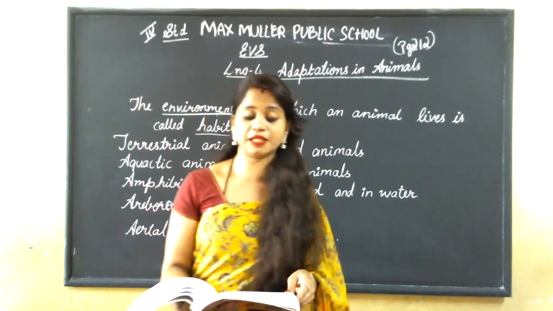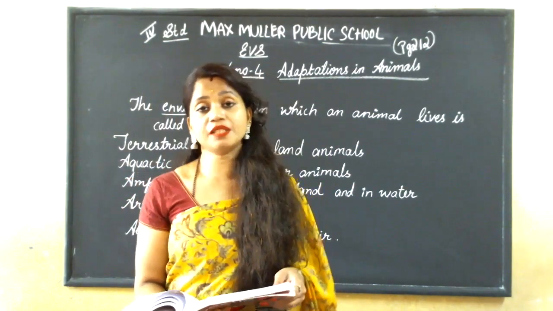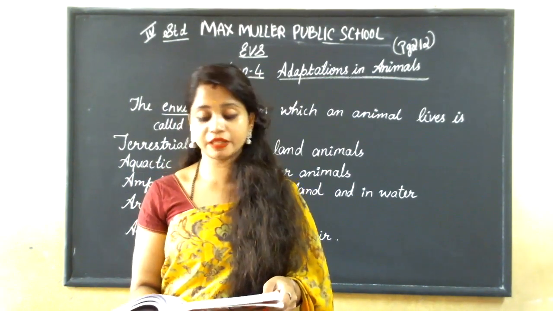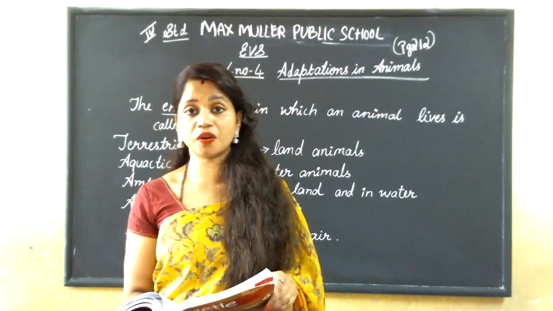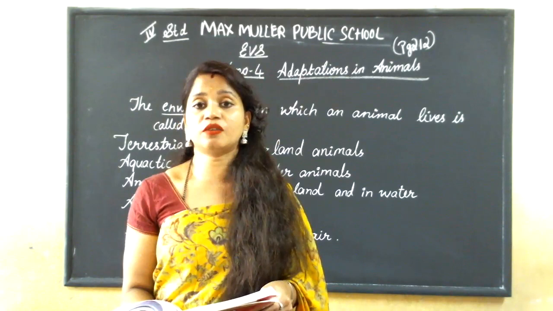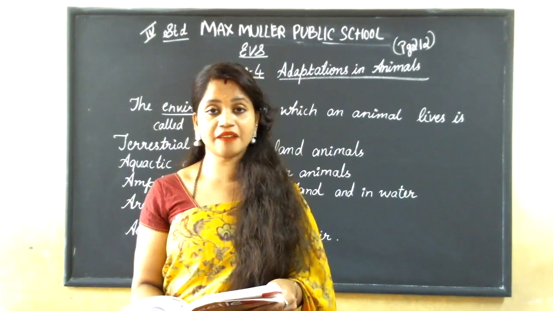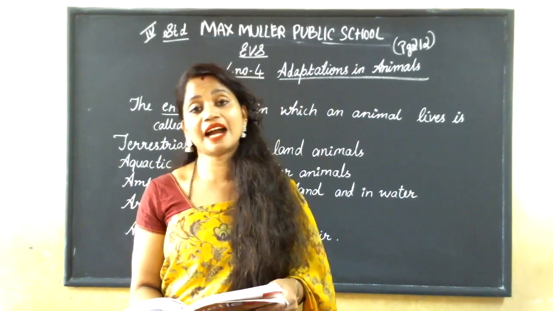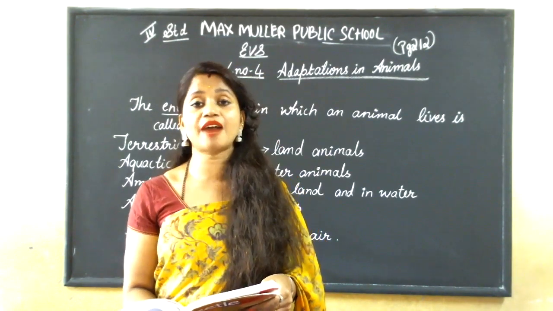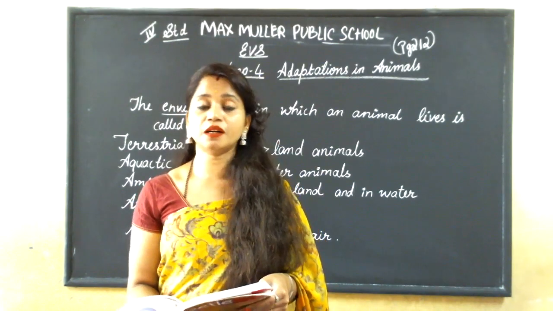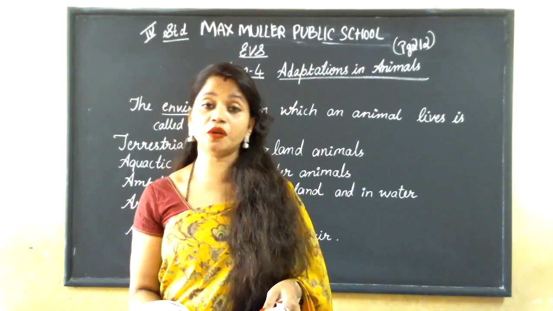It is a thick layer of fat under their skin, which is called blubber. This blubber keeps the body warm. This helps them live in the freezing cold weather.